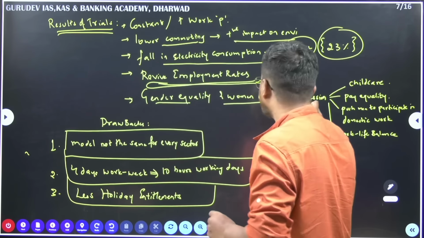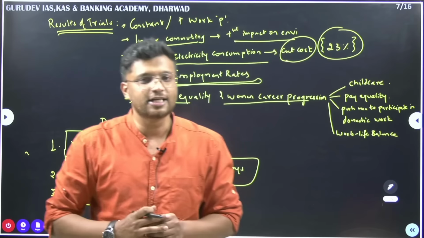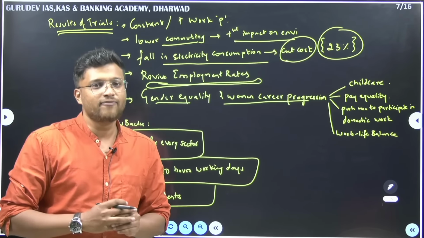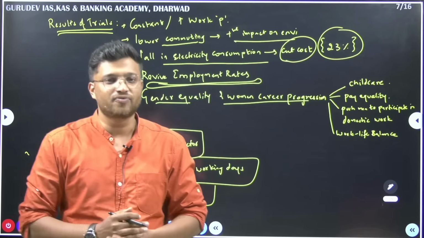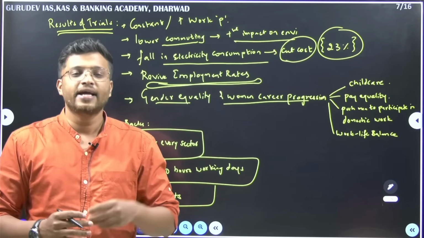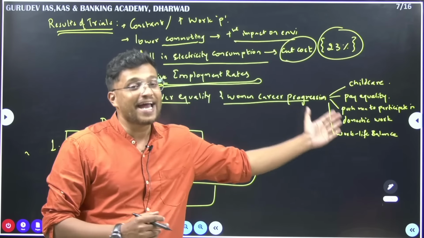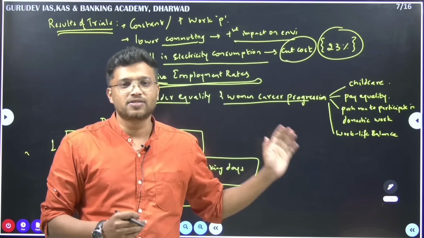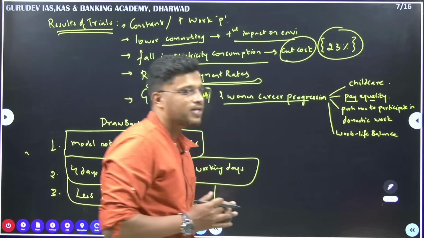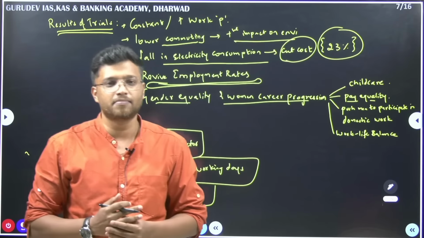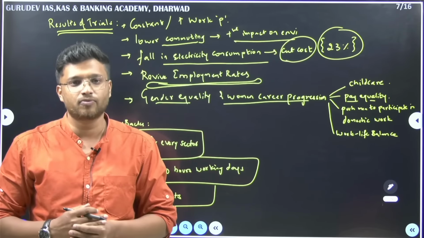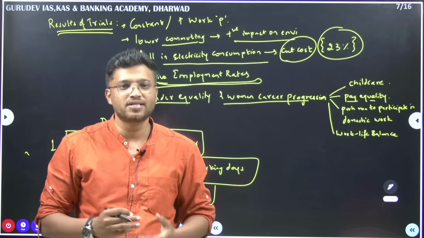Fourthly, the editorial has explained in detail the gender equality and women's career progression. When we are already in this 5-day work culture, women are not able to find enough time for daycare. So child care and daycare may improve with this 4-day work culture. Also, there may be pay equality. Once female workers become mothers, since they are not able to balance this work-life pressure, they start working for less wages for fewer hours.